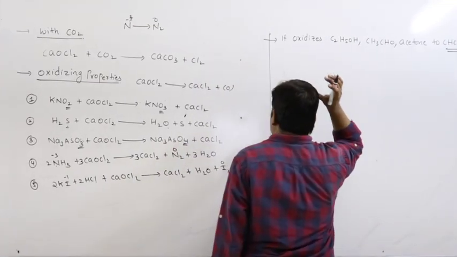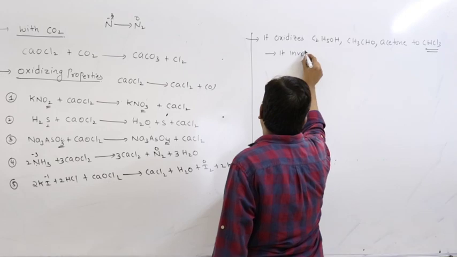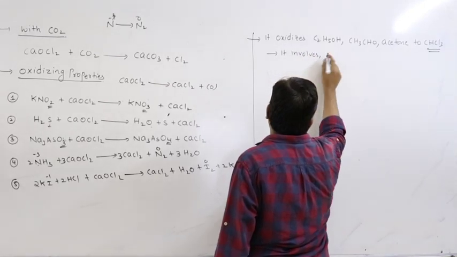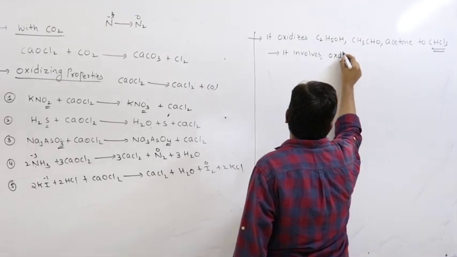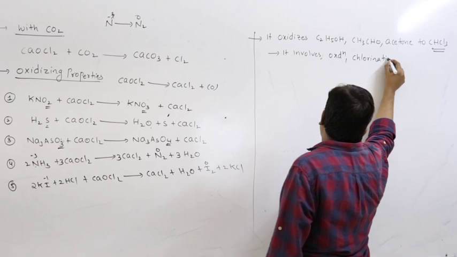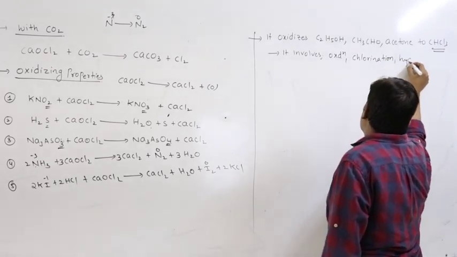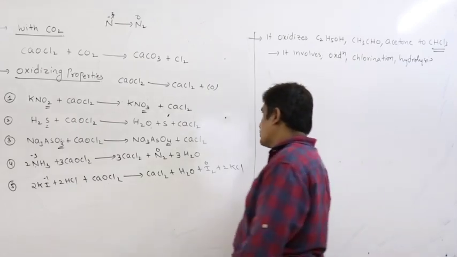Now let us see. This process involves these reactions: oxidation, chlorination and hydrolysis. So let us see one by one. First, ethyl alcohol.